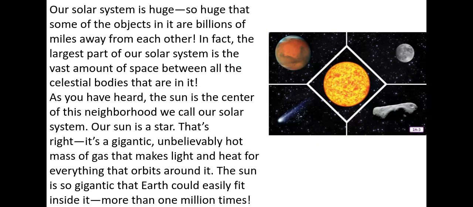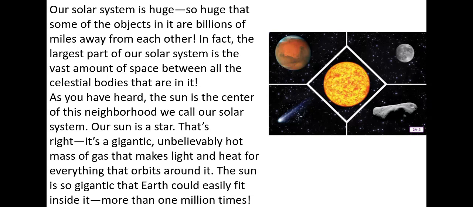Our solar system is huge, so huge that some of the objects in it are billions of miles away from each other. In fact, the largest part of our solar system is the vast amount of space between all the celestial bodies that are in it.